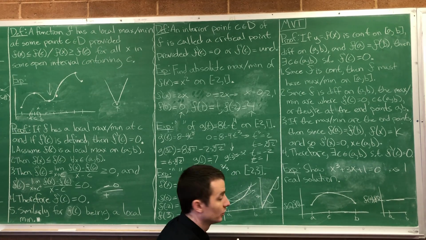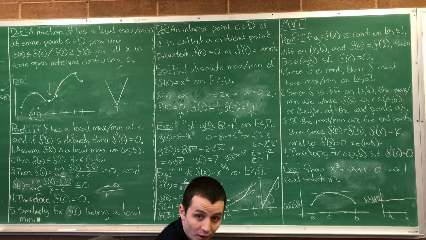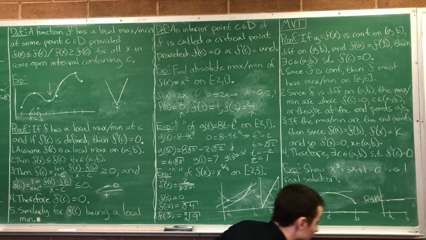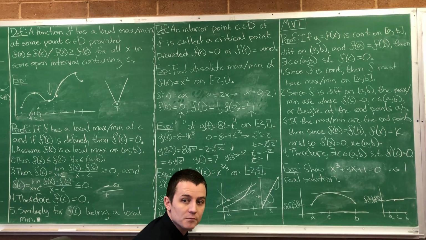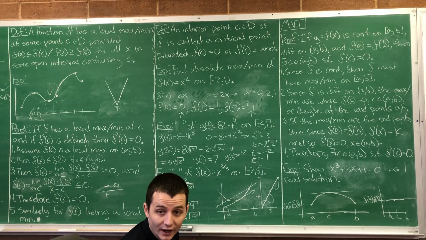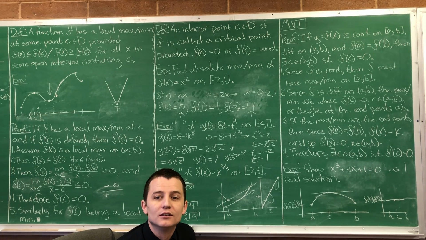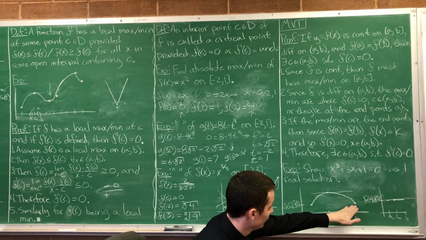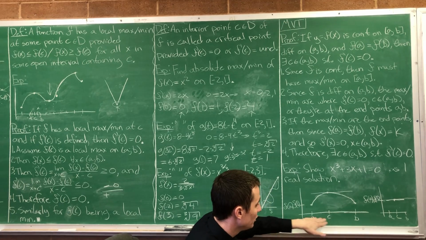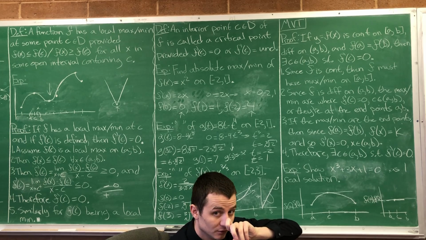And what's the derivative of a constant function? 0. Everywhere. So then, for any c you pick in there, f prime of c is equal to 0. So, in either case, we found a point C where f prime of c is equal to 0. Okay. So we showed that if f of a is equal to f of b, there has to be some interior point called c such that f prime of c is 0. That's what we just showed.